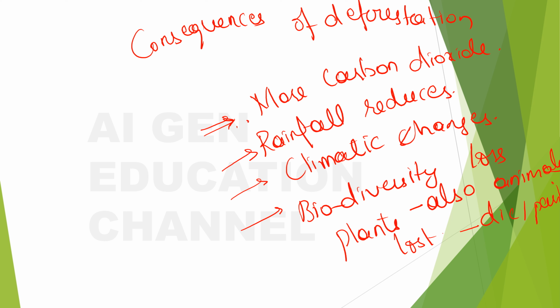So there will be biodiversity loss, there will be rainfall reduction, there will be more carbon dioxide accumulation, and many climatic changes we can see. There will be water cycle disruption, right? And many people who depend on forests for food, they also will lose their livelihood, and many animals depend on the forest for food and shelter, they will get affected. So we don't want these many bad consequences to come up because of this deforestation.